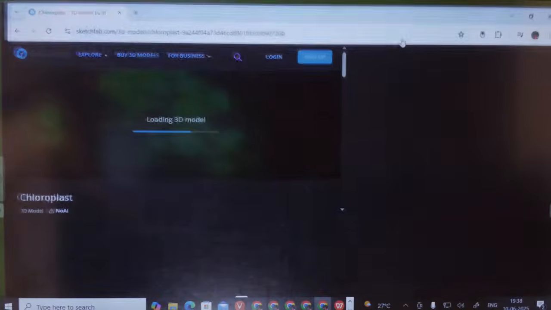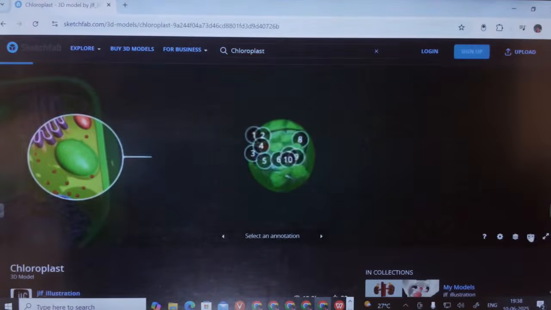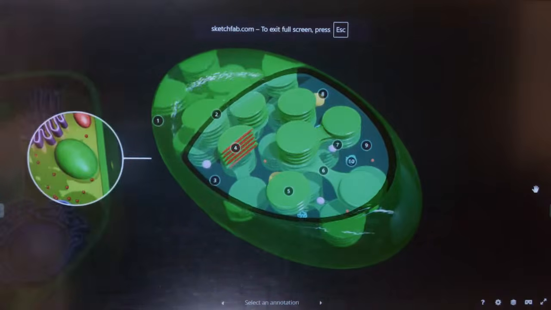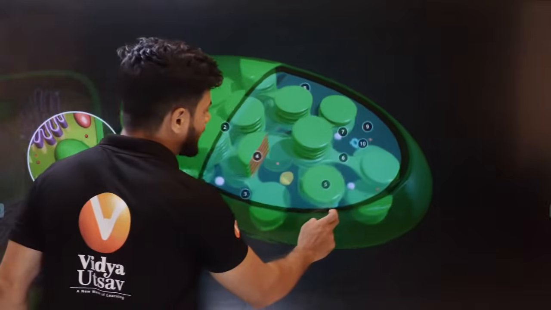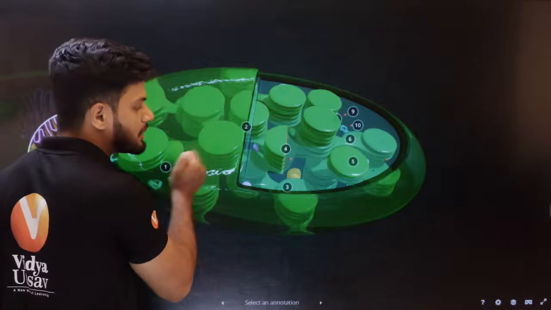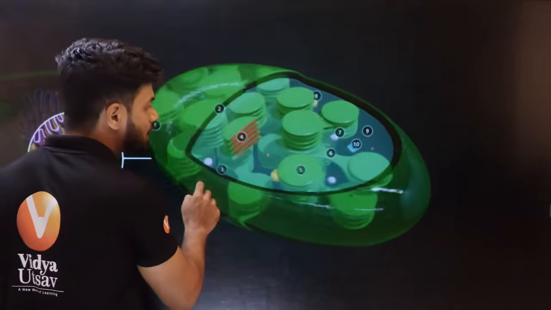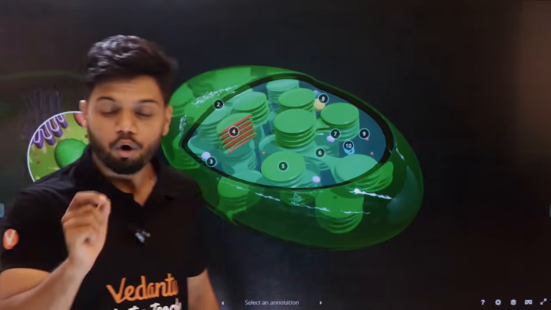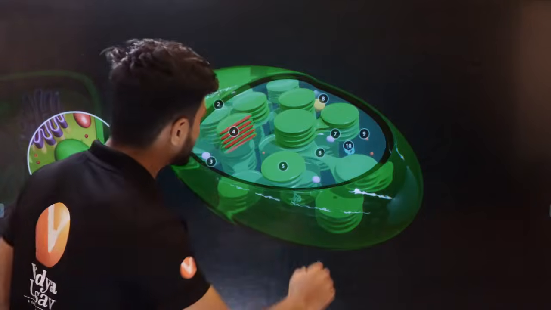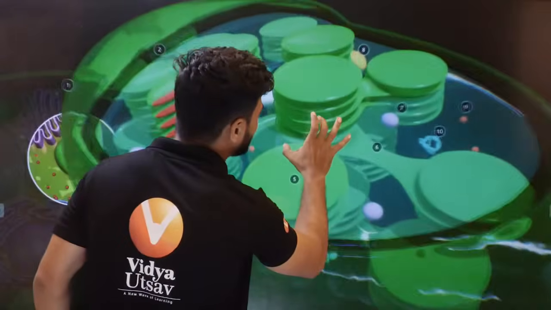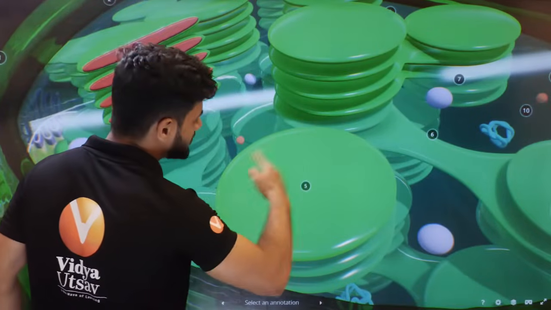Students, see this? This right here is a chloroplast. Ishwar, see this. In this chloroplast, can you see the double membrane, outer membrane, inner membrane? Now, students, in this chloroplast, you can see coin-like structures. There are multiple coin-like structures here.